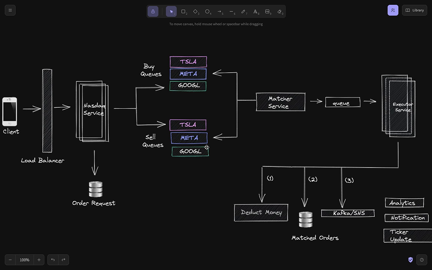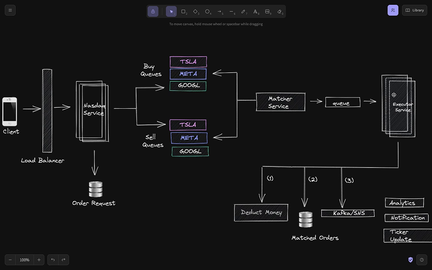We are essentially giving just single responsibility to each of these services. This service will just create a match. It will not execute the match. So it will essentially put all those matches in a queue, and there should be an executor service later that essentially handles the execution of these matches, right? Because execution is a big task.